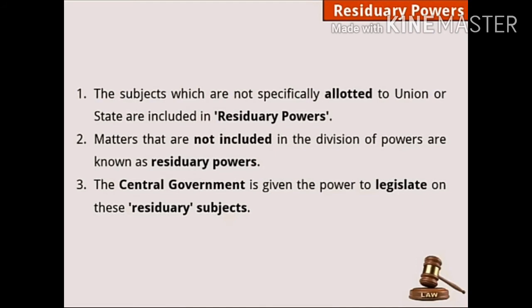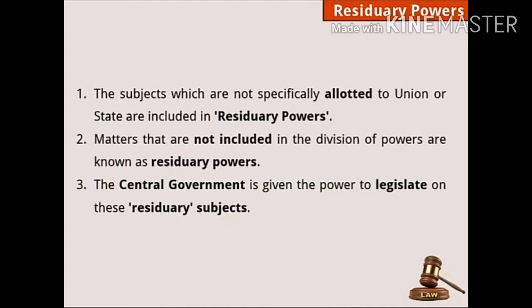The central government is given the power to legislate on these residuary subjects. Where the union is not working on it and the state is also not working on it, these subjects are looked after by the central government, which is given the power to legislate on the subjects not included in the division of powers to the union or the state.